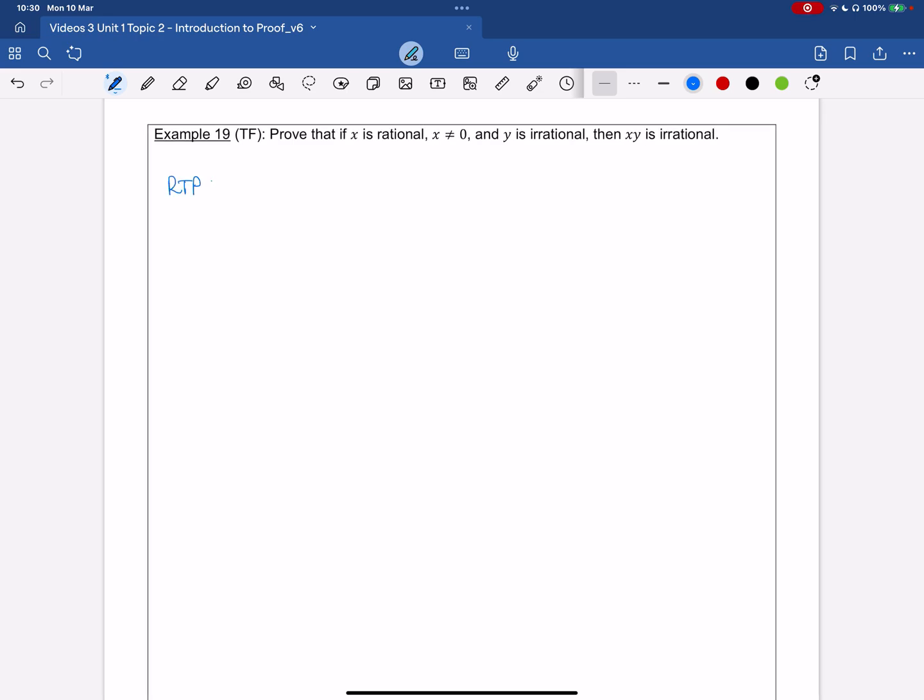x is rational and y is irrational, then xy is irrational.